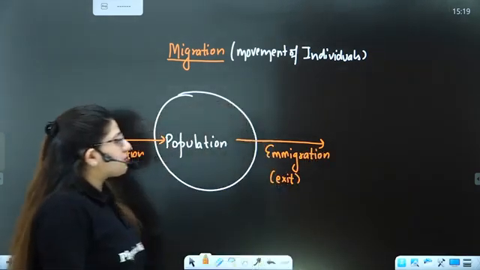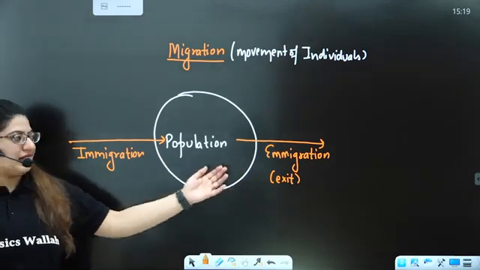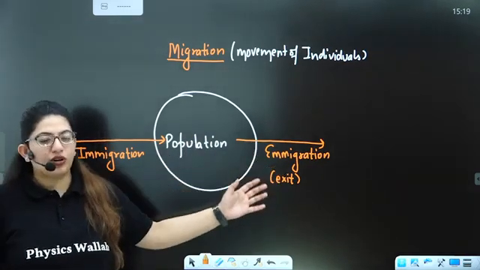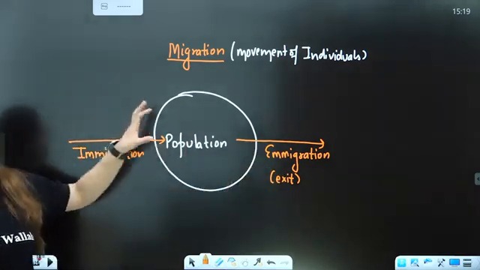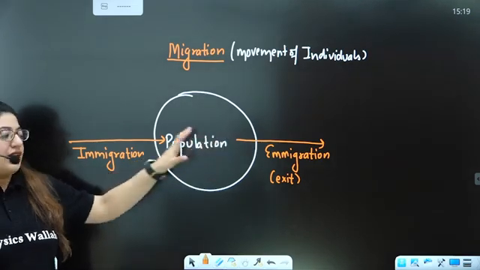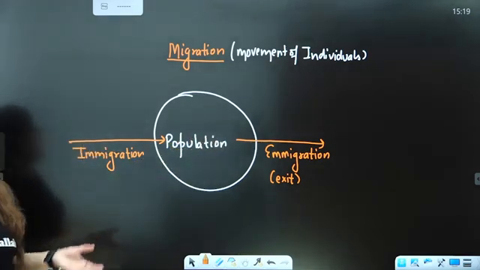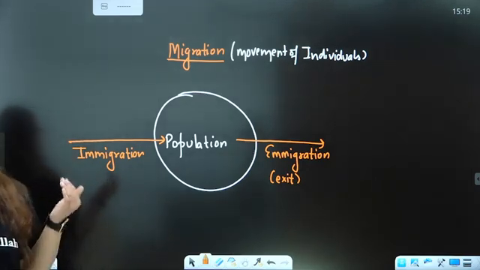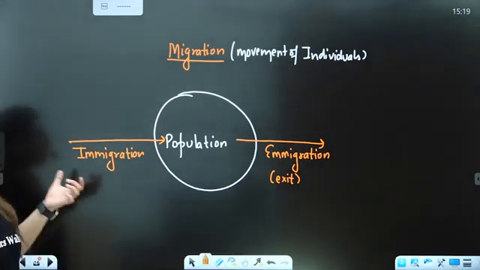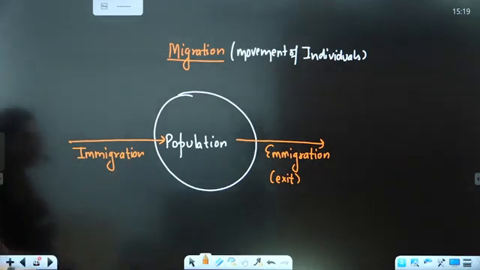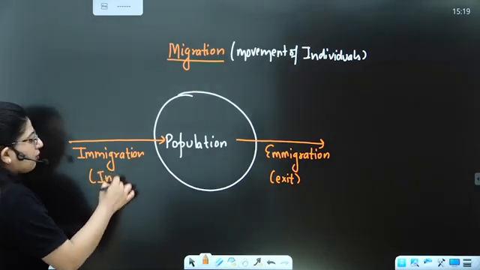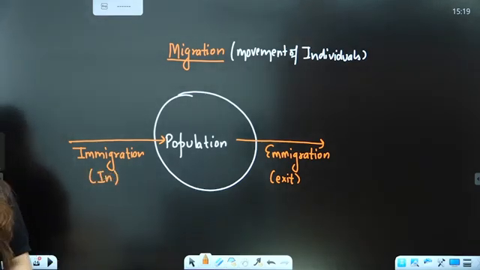If there is more emigration, the population is going to decrease. If there is more immigration, the population is going to increase, right? So what is migration? It is the movement of individuals. If they are moving into the population, it is immigration. If they are moving out of the population, it is emigration.